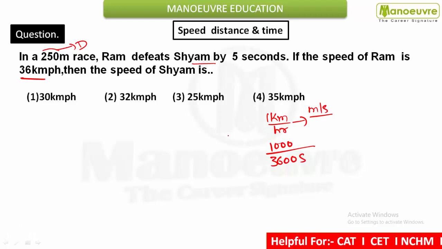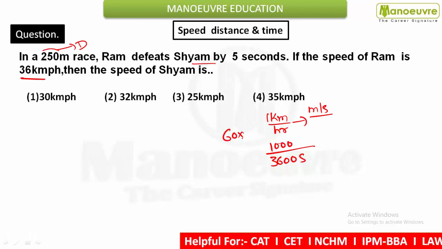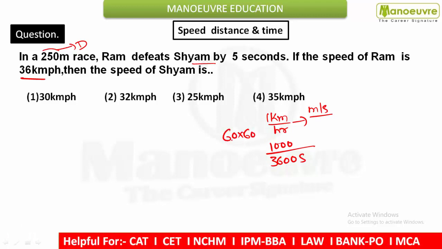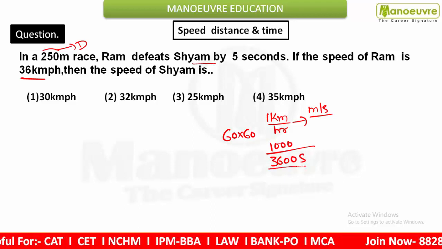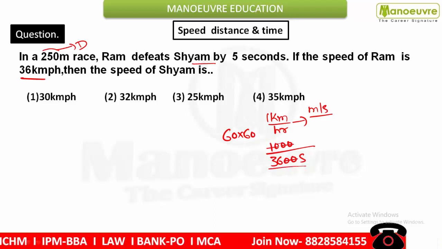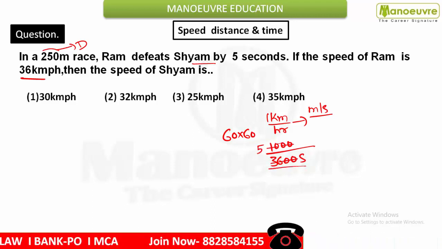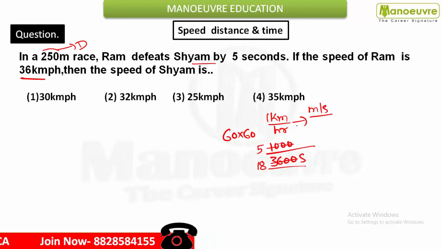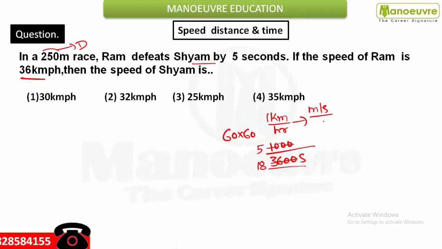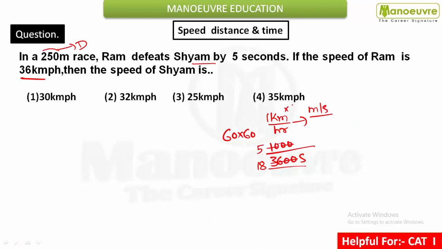How? In 1 hour there are 60 minutes and in 1 minute there are 60 seconds. So 60 into 60 will be nothing but 3600. So this will get cancelled and I can say 5 over 18. So if you want to change kilometer per hour into meter per second, you just have to multiply by 5 by 18.